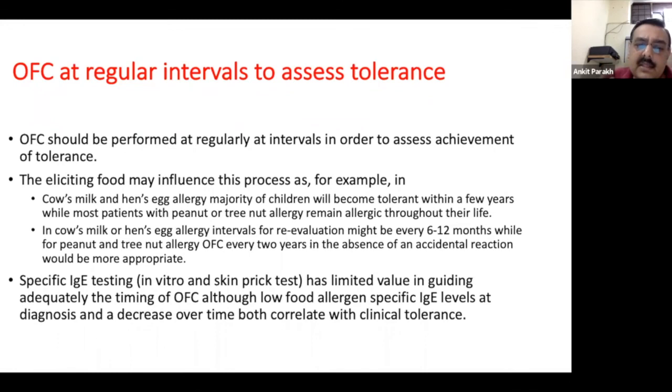If you know that the child is actually allergic to something which doesn't wane off, for example, prawns, you know that there's a very limited chance of this child actually weaning off, then you might do an oral food challenge in 2-3 years or even longer.